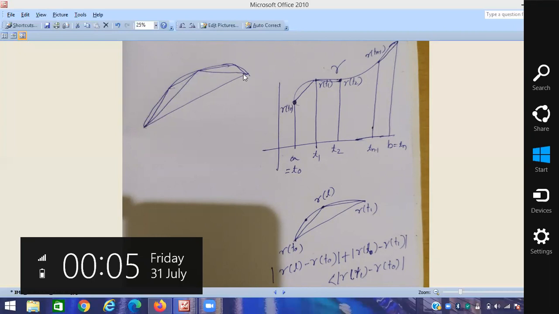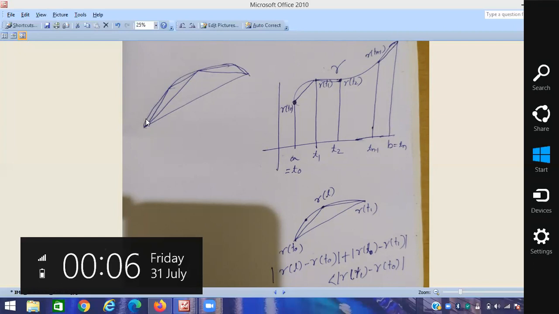But it is given that the function is of bounded variation. So as you increase the number of points, the summation is always less than or equal to some fixed number. That supremum value gives the measure of the corresponding path.